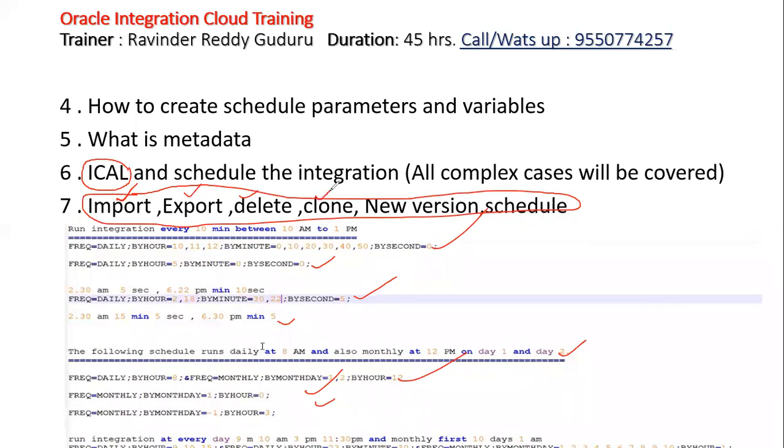And in Oracle Apps also, we have an option called cloning, copy the concurrent program. In the same way, we can clone the integration as well. The name itself is changed, that's it. And here a new concept is introduced. With the same short name, with the same name of the integration, we can create a new version. I will tell very clearly what the differences are. And in the iCal itself, how scheduling will be done will be covered.